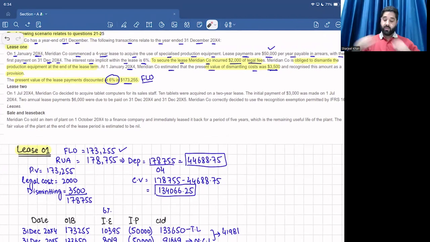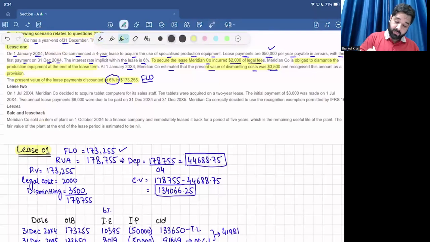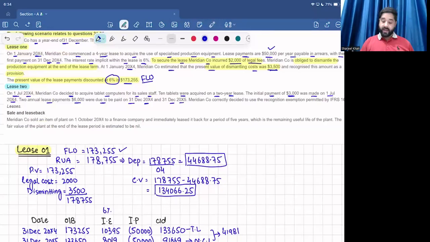Okay. Now let's move to lease number two. On 1st July 20x4, mid of the year, Meridian Company decided to acquire tablet computers for its sales staff. 10 tablets were acquired on a 2-year lease. The initial payment of 3,000 was made on 1st July 20x4. 2 annual lease payments of 6,000 were due to be paid on 31st December 20x4 and 31st December 20x5.